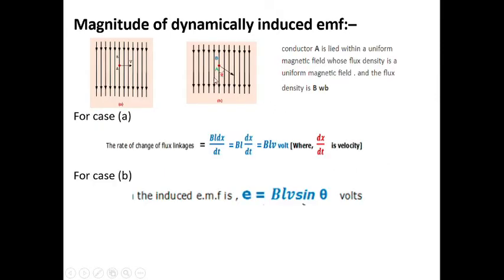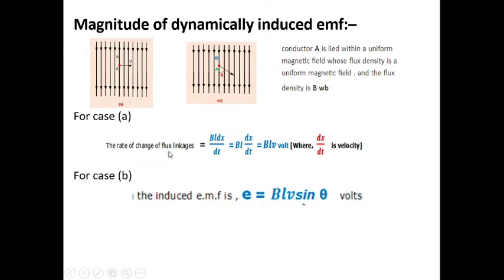So let us see the magnitude of dynamically induced EMF. In this first case, you can see the flux linkages. A conductor is lying within a uniform magnetic field whose flux density is given by B Weber.